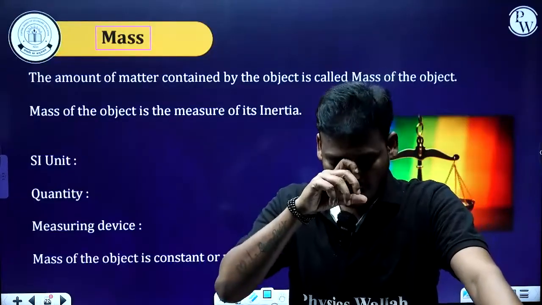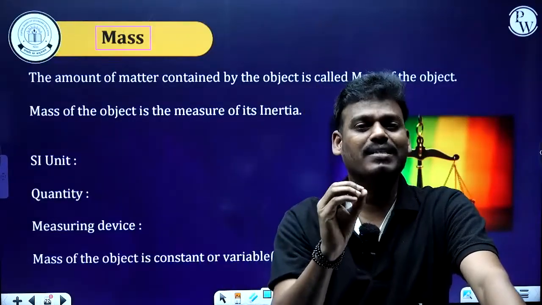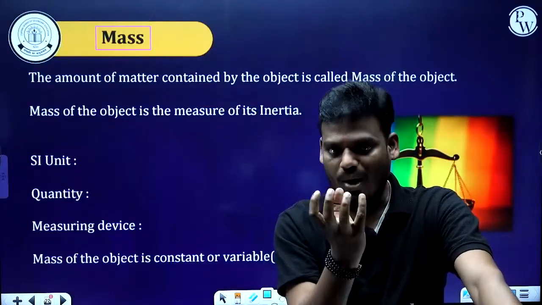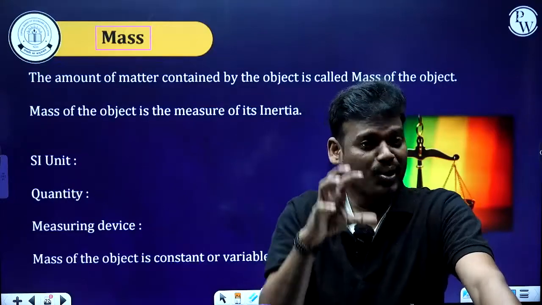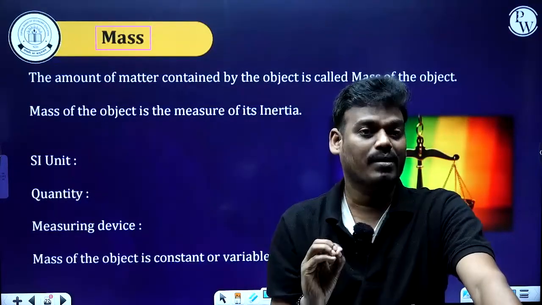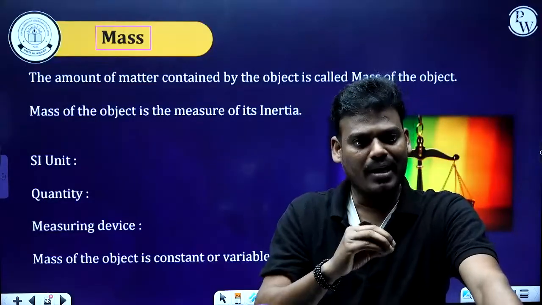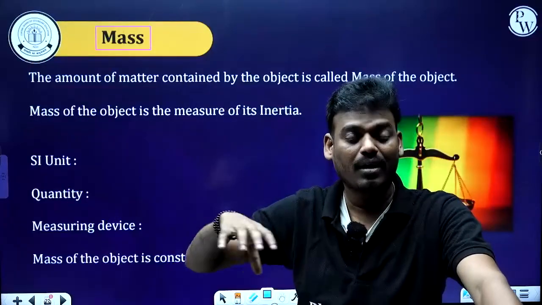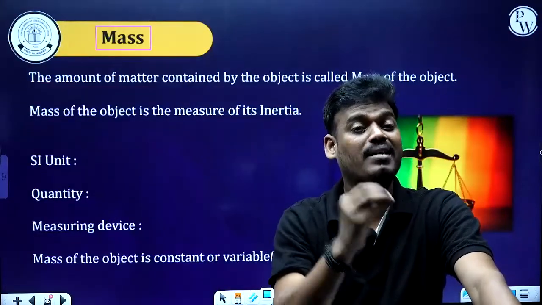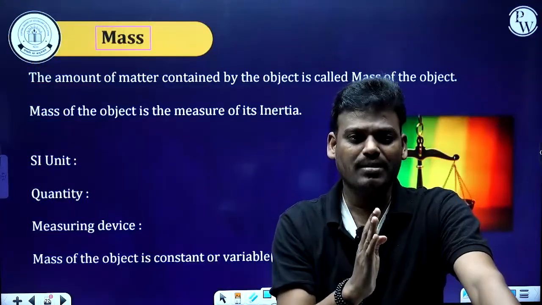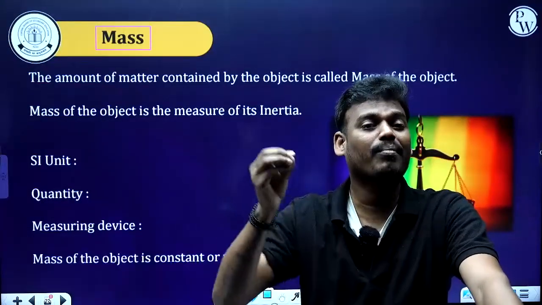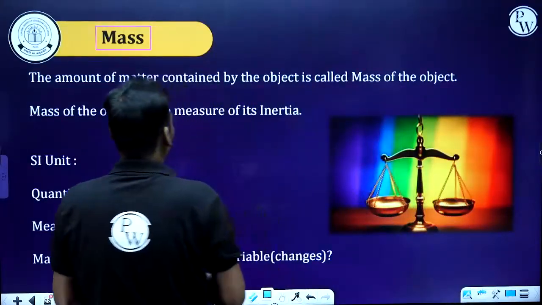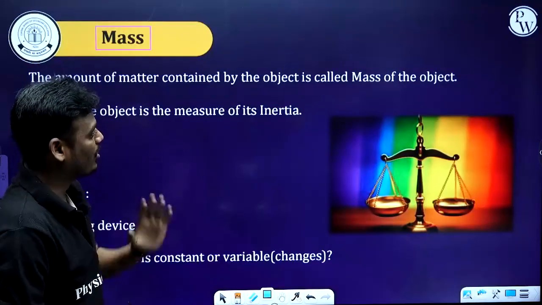Why? Because if we consider any substance, it is made up of matter. So if we consider a body or object, the amount of matter contained by the object is called mass. So if you place it on the surface of earth, or on the surface of moon, or anywhere, the amount of matter contained by the body remains the same. So mass is nothing but the amount of matter contained by the body. The amount of matter contained by the object or body is called the mass of the object.